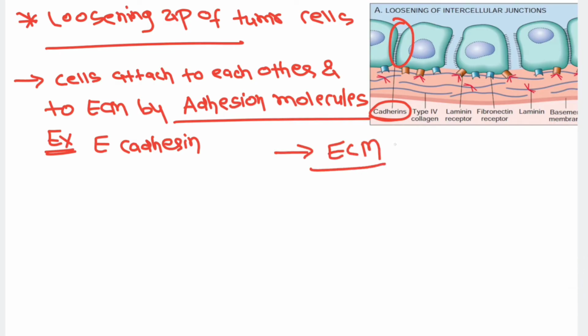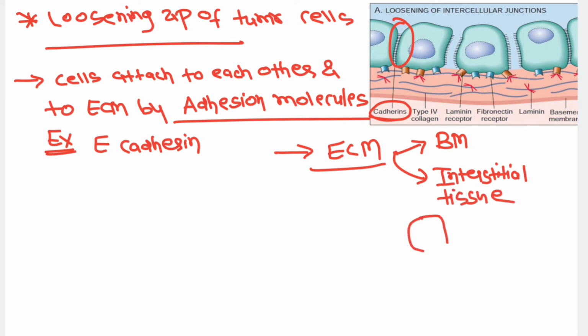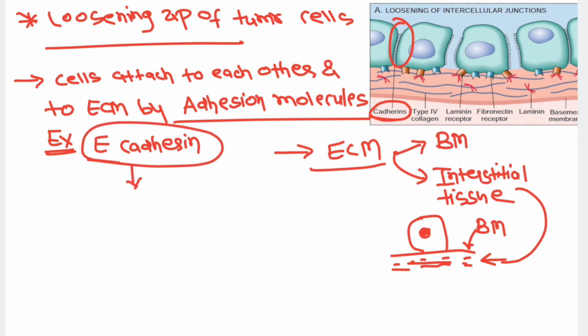Now, what do we mean by extracellular matrix? You can see in this diagram that the cells rest on the basement membrane, below which you have the interstitial tissue. Both of these together are known as the ECM. This is the basement membrane over which the cell rests, and below which you have the interstitial tissue, right? So that is the extracellular matrix.